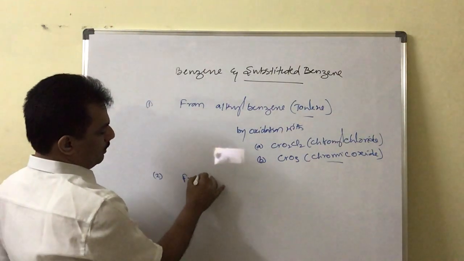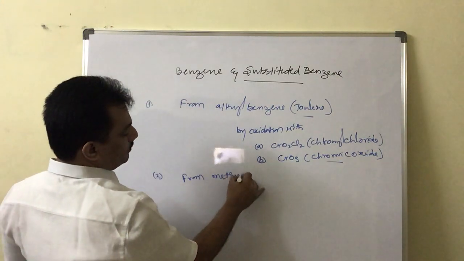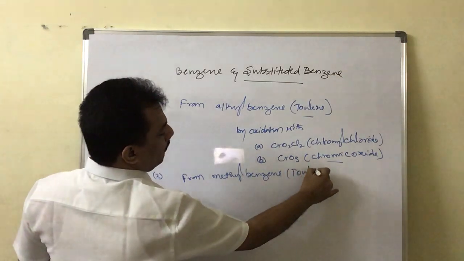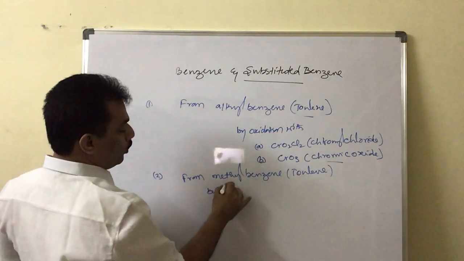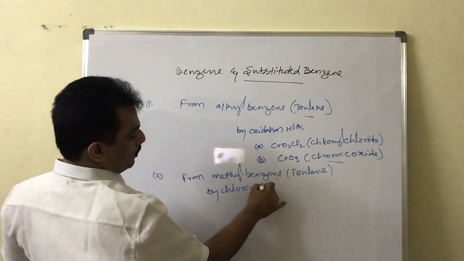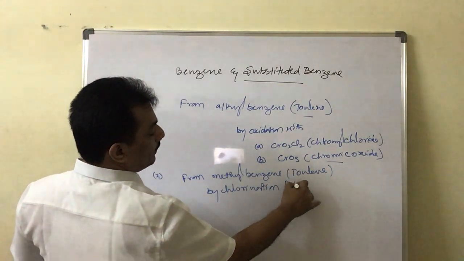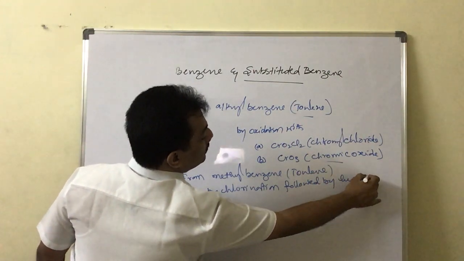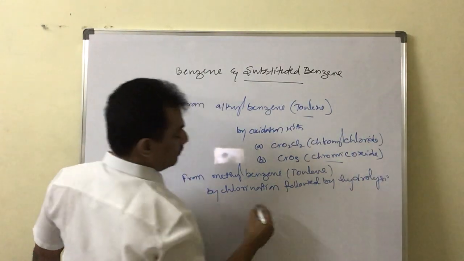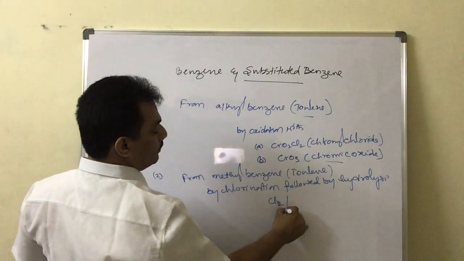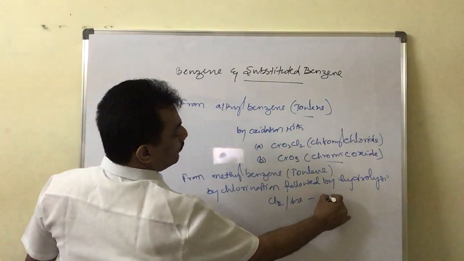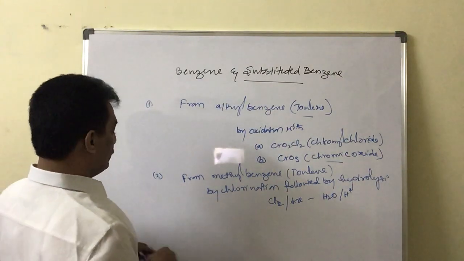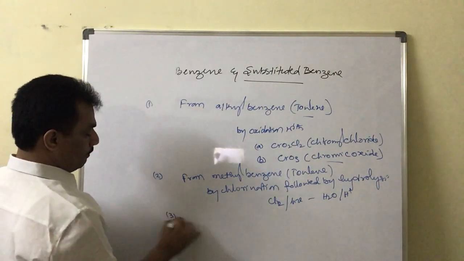And next one is from methyl benzene, that is toluene. Again, by chlorination, first of all chlorination followed by hydrolysis. This is one more method. Here first we are using chlorine in presence of HNO and then it is hydrolyzed in acid medium. Clear?